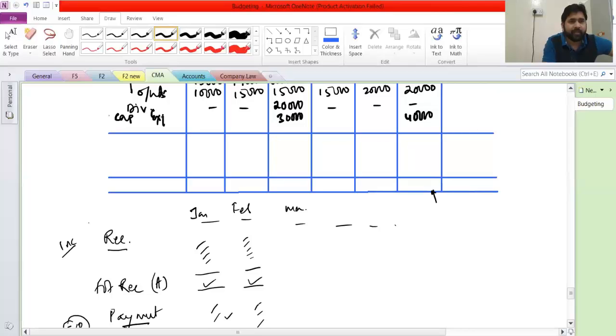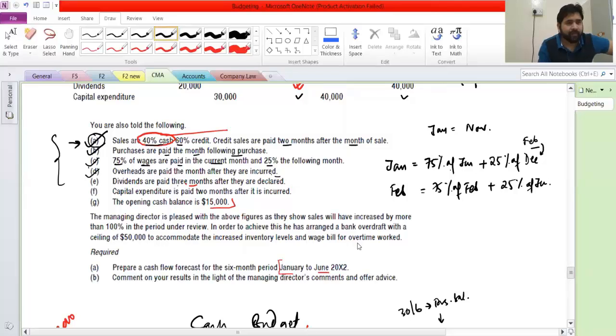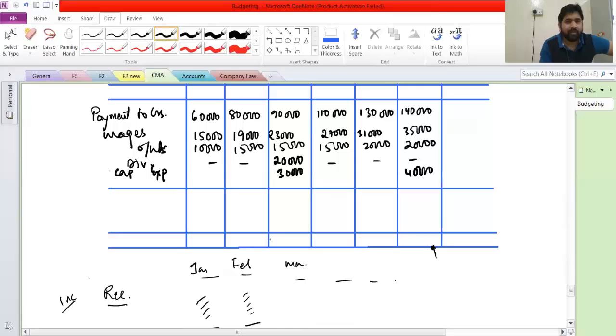Let's see, do we have anything else here? The opening cash balance is 15. So that will come here, right? This is the net. Then we will be adding the opening balance, so this is 15. And then this will become our closing.